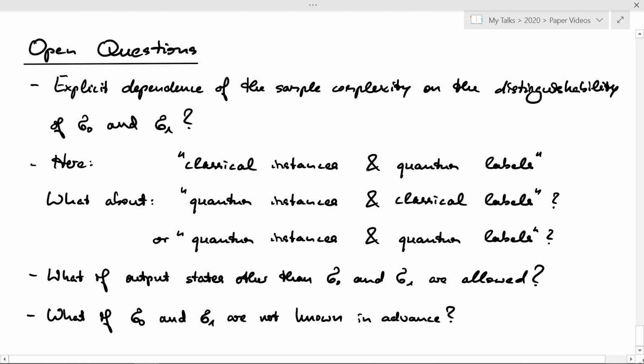And finally, we made the assumption that sigma 0 and sigma 1, so the quantum labels, are known in advance, and only this allowed us to apply the Holevo-Hellstrom measurement. What happens if we drop this assumption? Can we still propose a learning strategy, and will the sample complexity change? So these are some of the questions that I'm thinking about.